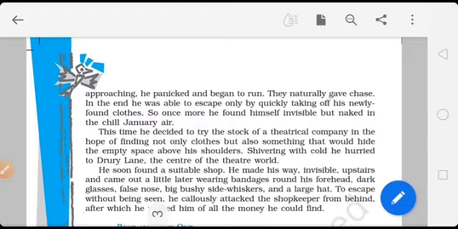First, he escaped from the landlord's house, and second, he entered the mall. There also, he escaped from the mall people. The third time, he entered the theatrical company. Theatrical company means a drama company. And he thought he could find not only the clothes but also something to hide the empty space above his shoulders.